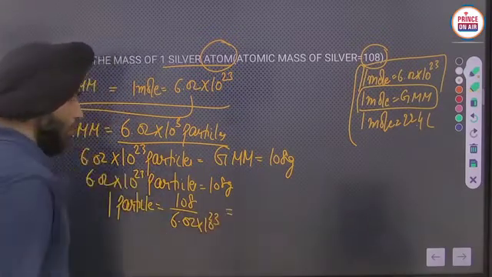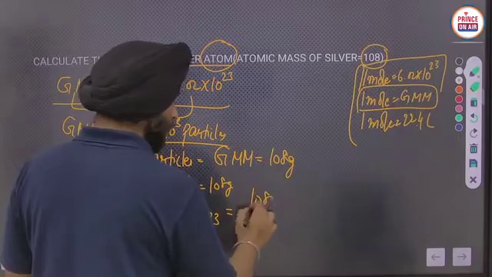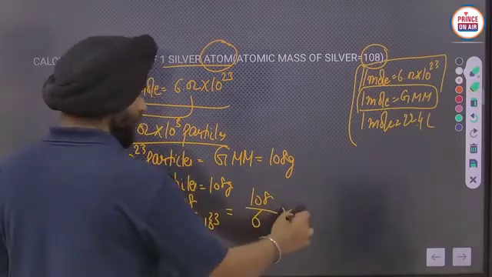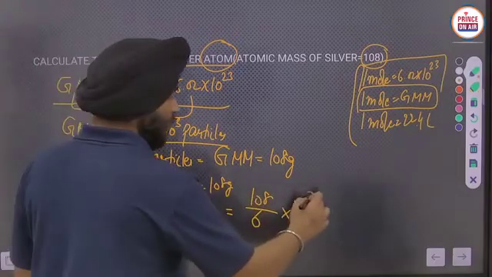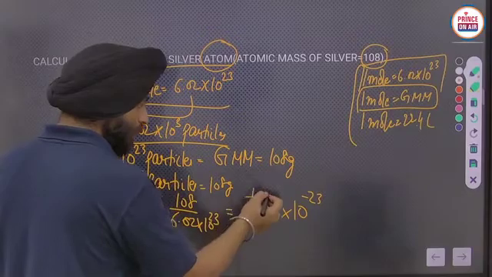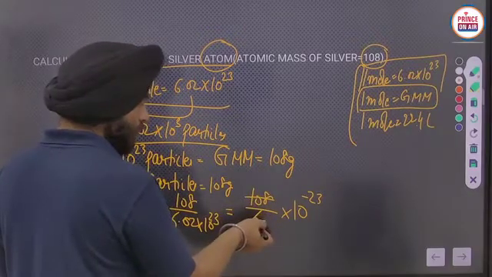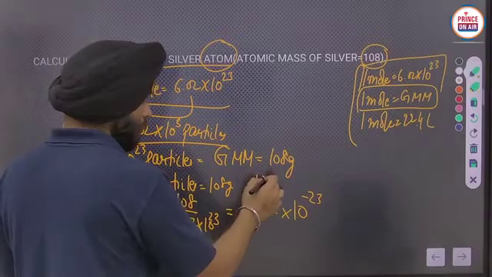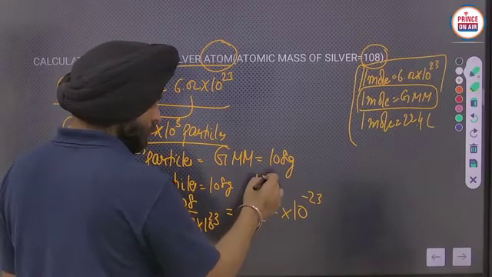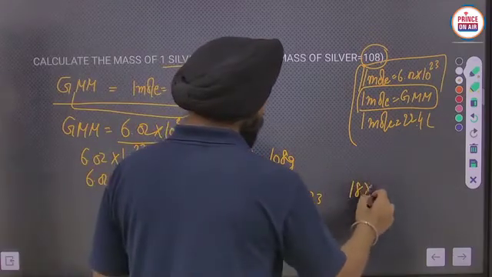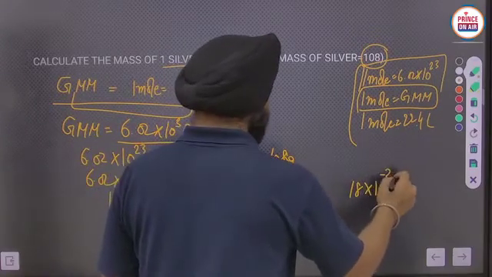Okay, so calculate this value: 108 upon, I'm taking it as 6 here, and the power will become 10 raised power minus 23. So cutting it, it will become 18 into 10 raised power minus 23.